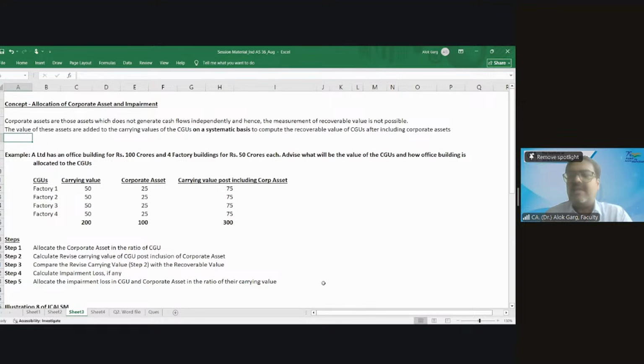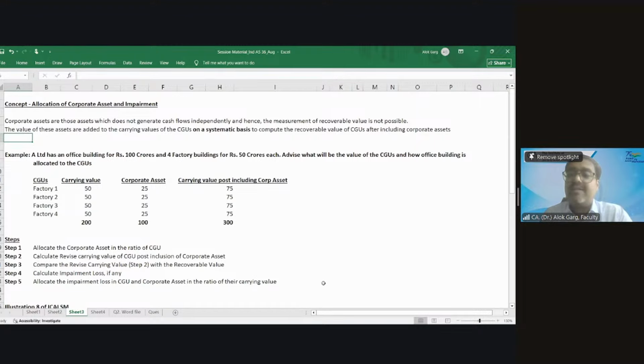Is there any criteria which is given for allocation? If the answer is no, then what is the best criteria? Pro rata, in the proportion of the carrying value of the CGU. As I told you, remember in Ind AS 8 there is a concept: whenever you are making an accounting policy, you have to refer to a specific standard.